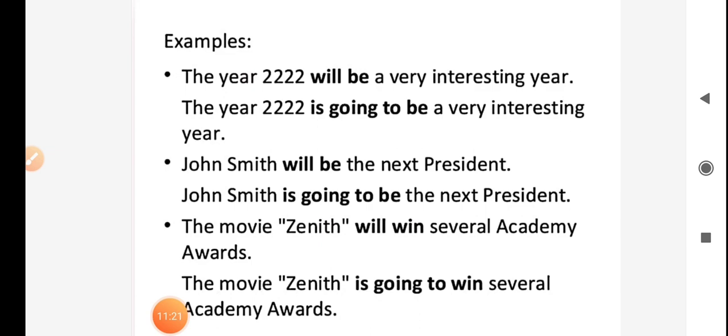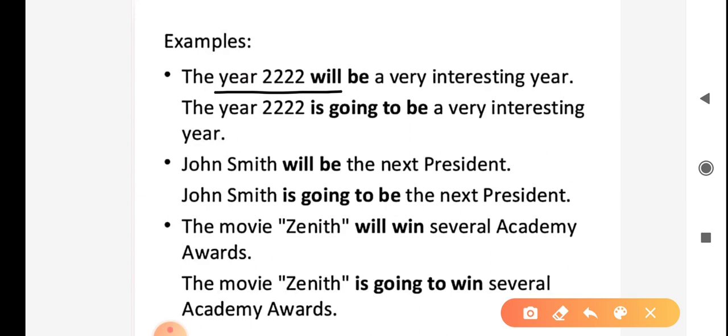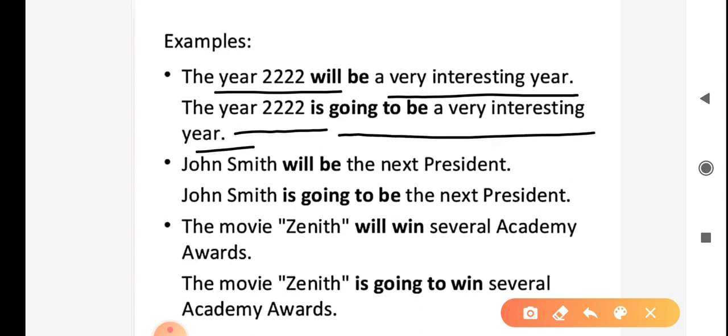The examples are: the year 2222 will be a very interesting year. The same example is constructed with the be going to form. The year 2222 is going to be a very interesting year, and there is no difference in the meaning in both these sentences.